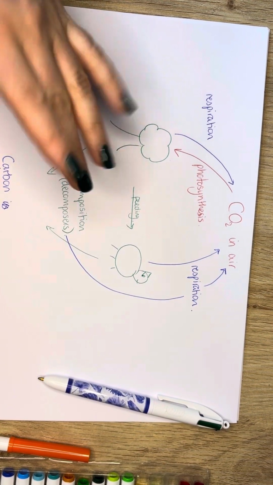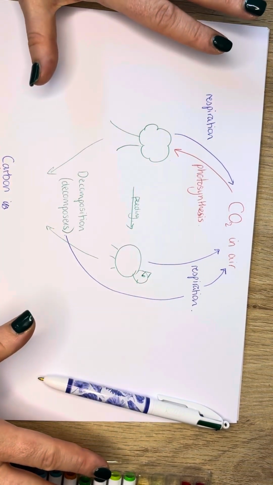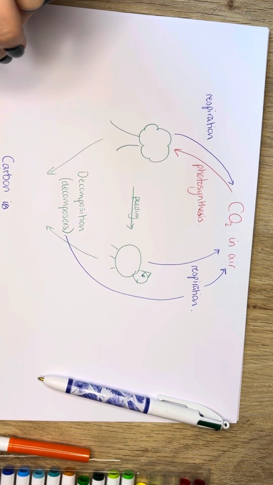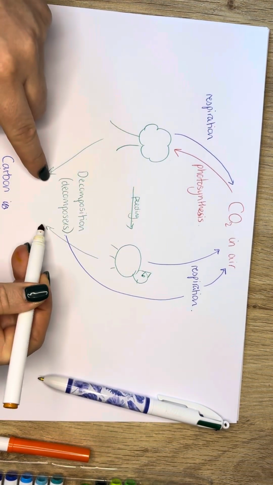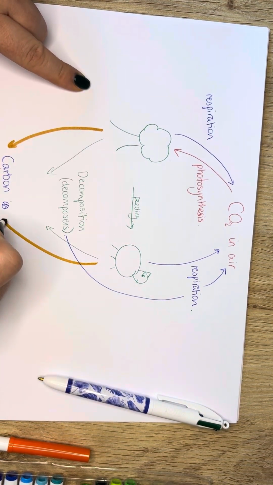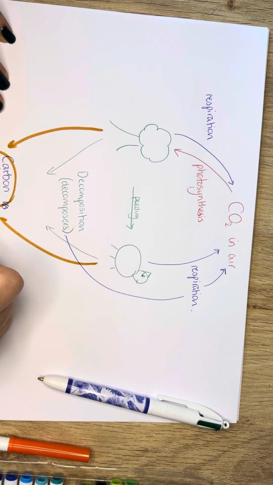If they decompose, they're broken down, and all the minerals and everything that they were made of just goes into the ground. If for some reason they don't decompose, then they may get turned and form part of rocks. So it's not going from after decomposing to rocks, it's going instead of that down, carbon into rocks. An example of a rock made like this could be limestone. Okay, how do we get the carbon out of rocks? That's by weathering.